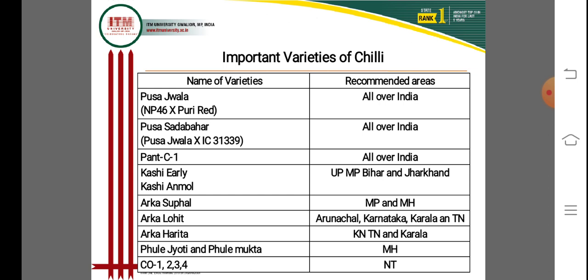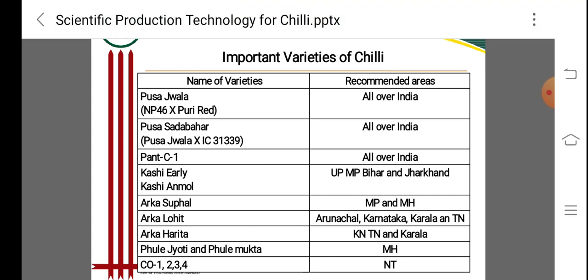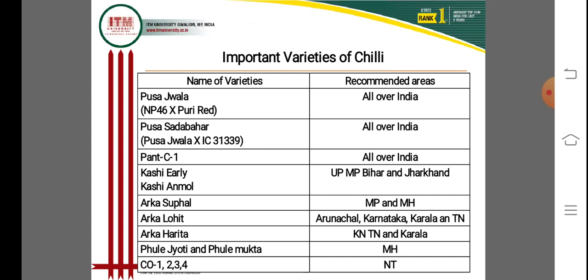Important varieties and recommended areas of chili. First is the variety Pusa Jwala, recommended all over India. Pusa Sadabahar is also all over India. Kashi Early and Kashi Mall are important varieties for Uttarakhand, UP, MP, Bihar and Jharkhand. Arka Safal is recommended for Madhya Pradesh and Maharashtra. Arka Lohit is for Arunachal Pradesh, Karnataka, Kerala and Tamil Nadu.